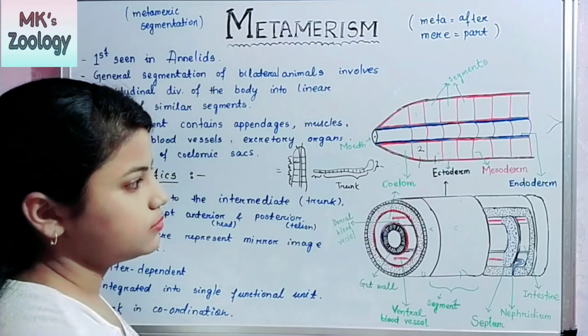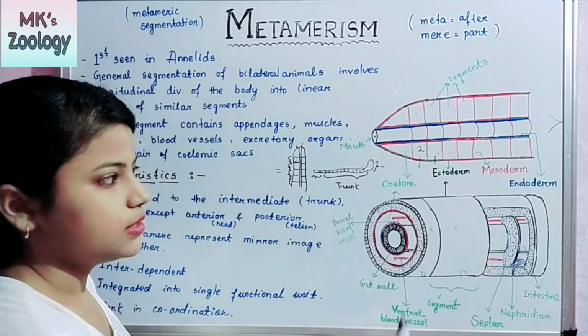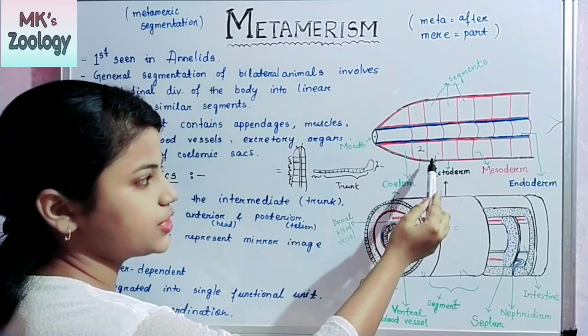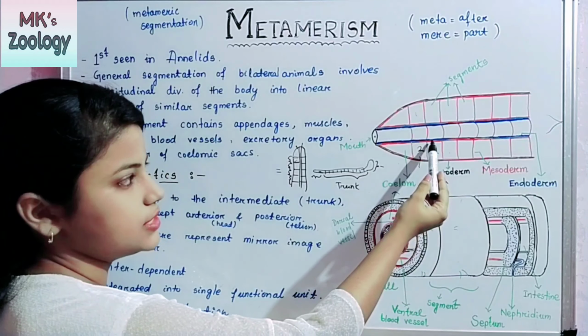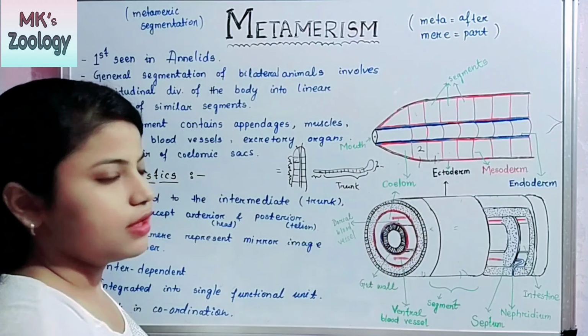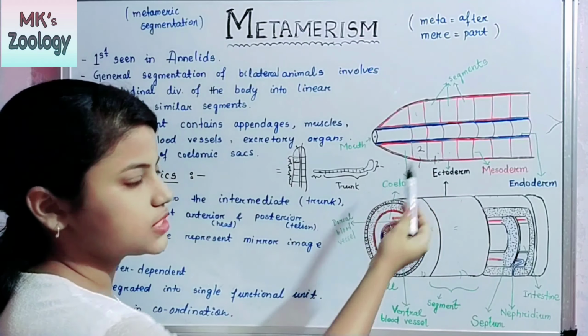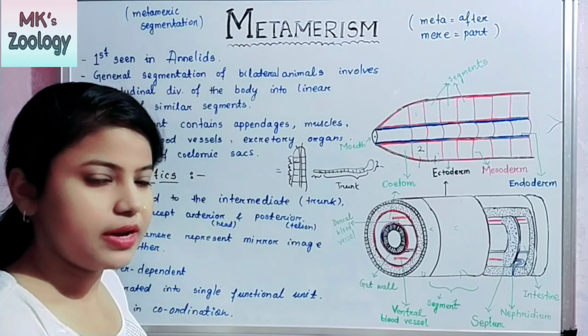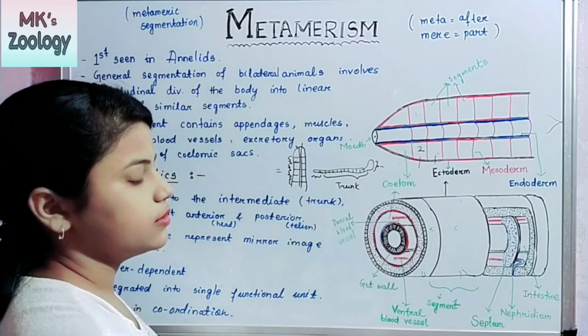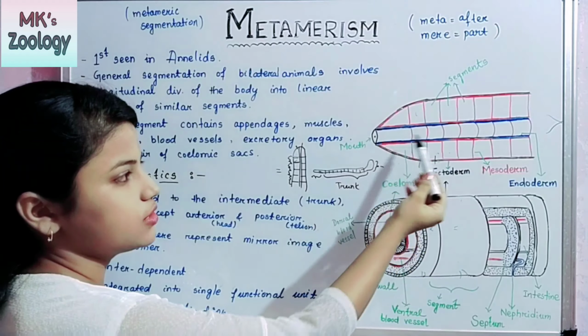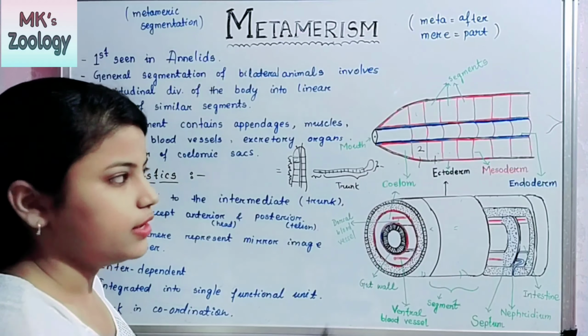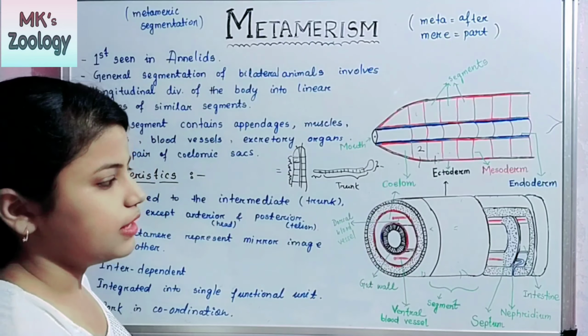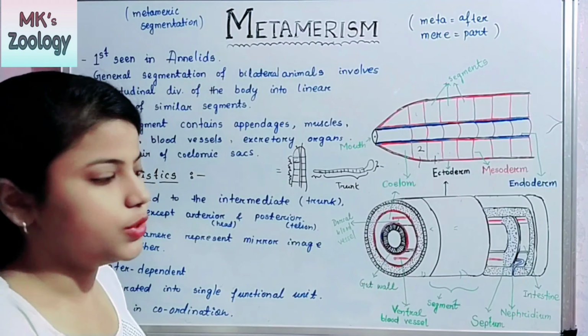Okay, let's come to the diagram. This is ectoderm, as I told you in the coelom. This is ectoderm and next is mesoderm. There is a mesodermal lining, the coelom is present in between the mesodermal lining, and this is endoderm. Next, this is your gut. This is the animal body and this is the enlarged view.